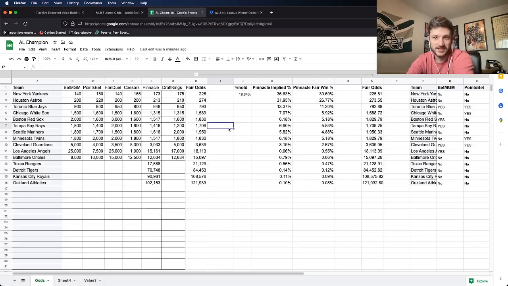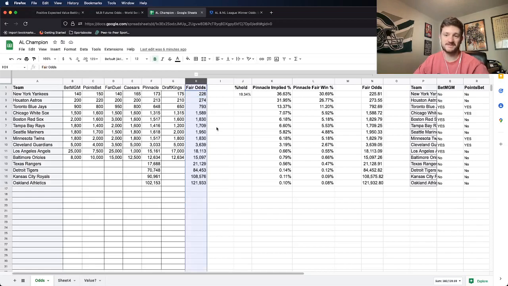And the spreadsheet is probably overwhelming to look at. I'll explain what everything means, but you don't need to know the formulas behind it if you don't want to. All you need to know is that I found out the fair odds, which is exactly what these markets are here. So anything in which we're getting better odds on another book than column H, the fair odds, that's going to be positive EV. So basically what we did was we calculated what the Pinnacle implied percentage was for each individual play.